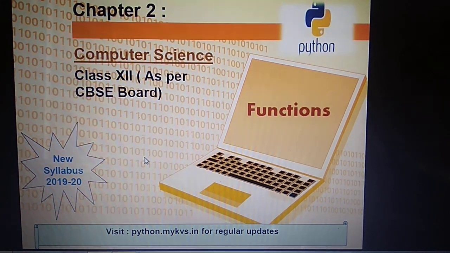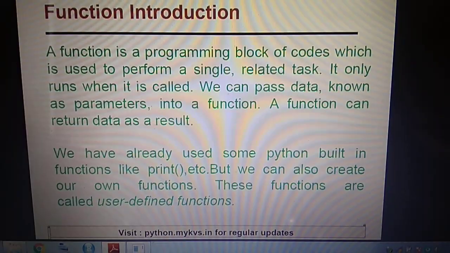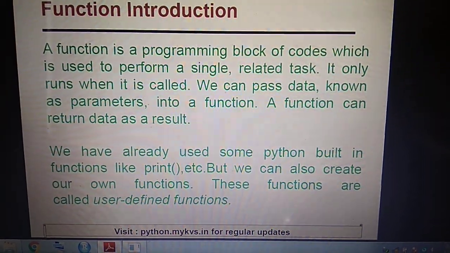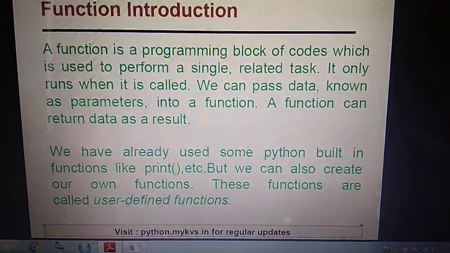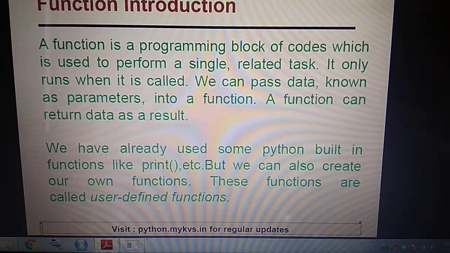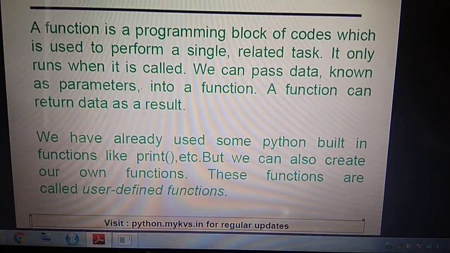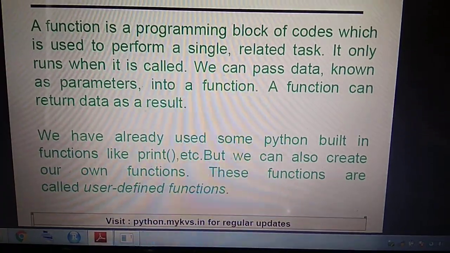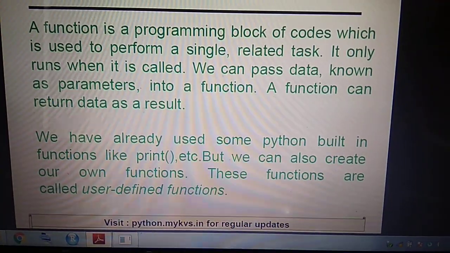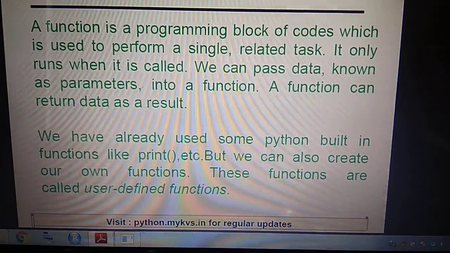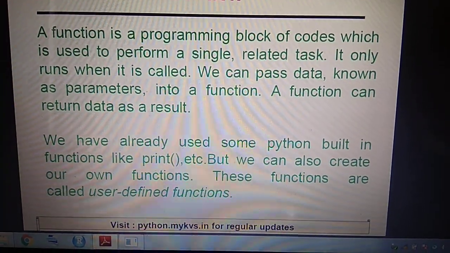Good morning. Today we will understand what functions are in Python. A function is a programming block of code which is used to perform a single, related, or multiple tasks. In Python, a function is a block of code. It means some programming statements are defined in a function. It only runs when it is called.